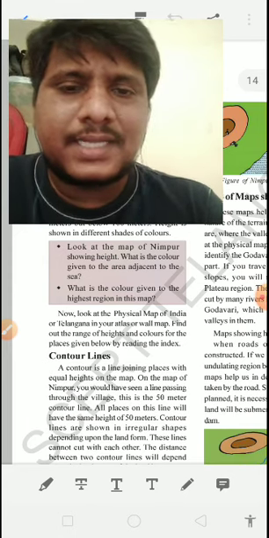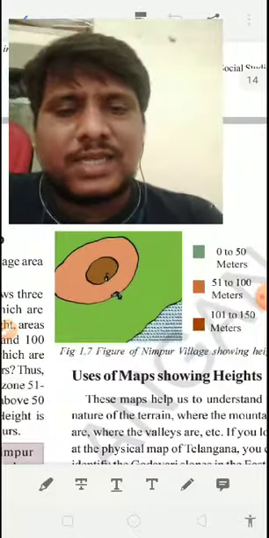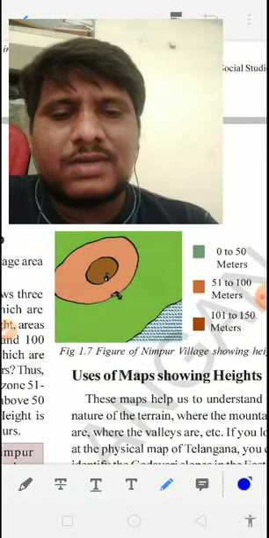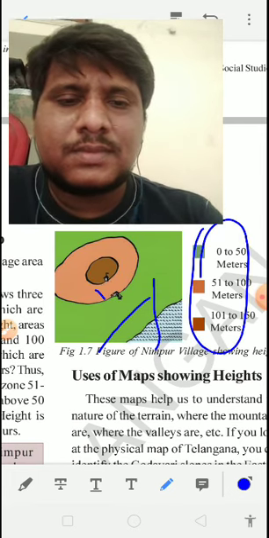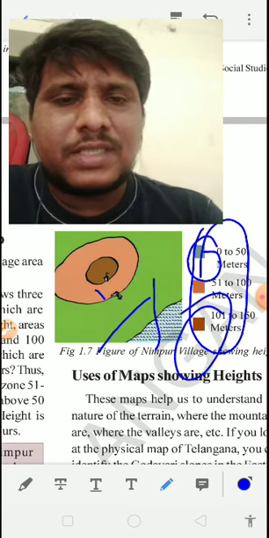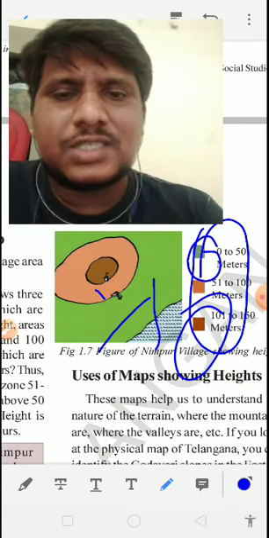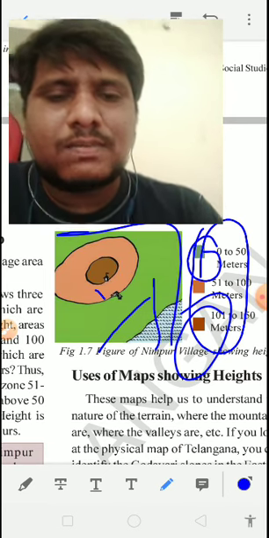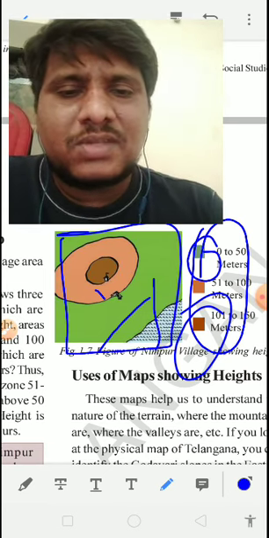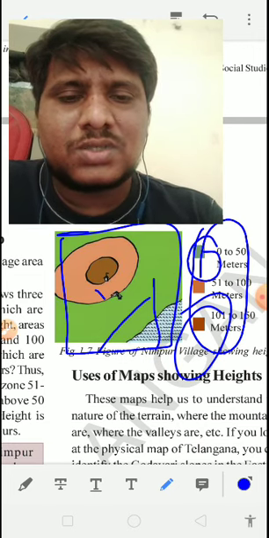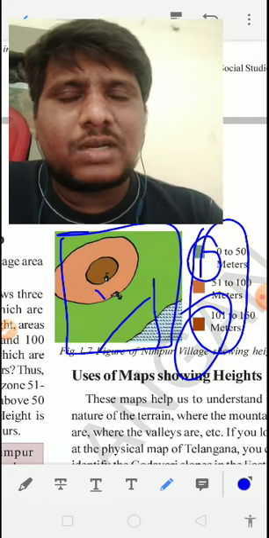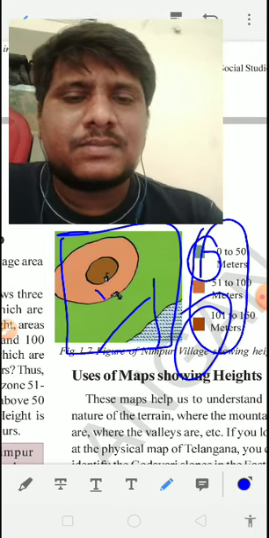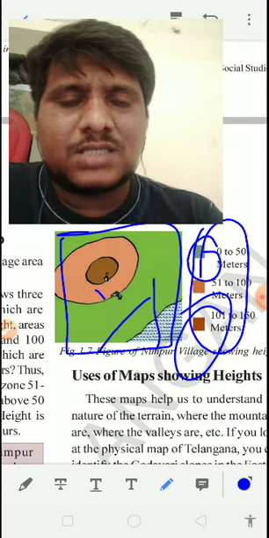If you are not mentioning anything, for example, you just give the colors here like this, but you did not mention this area, what is the use? What does the green color indicate, what does the brown color indicate? You did not mention any information, any height distance. Then what is the use? By seeing the simple image, what will we understand, whether a small drawing, or a valley, or sea water? Without informing anything in the index, there is nothing. It is useless, worthless.